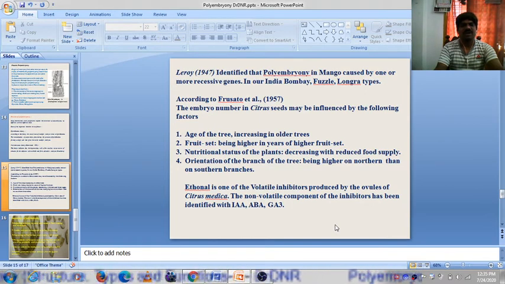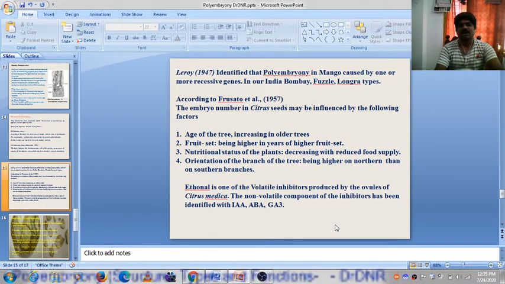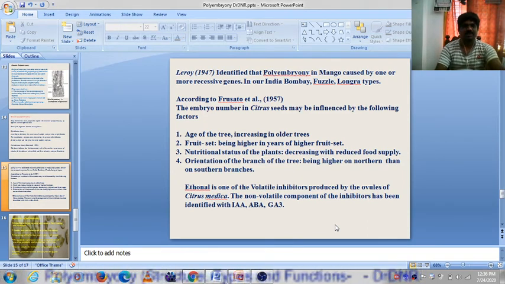Leroy identified the polyembryony in mango caused by one or more recessive genes. Because of the recessive genes also polyembryony may happen. This will happen only in the indigenous species, not in the imported, exotic species. In our India, the pride fruit of India is the mango. We have a larger number of embryos. The best example of polyembryony in India is mango. Next is citrus. In India, Bombay, Puzzle, Logra types, polyembryony is common.